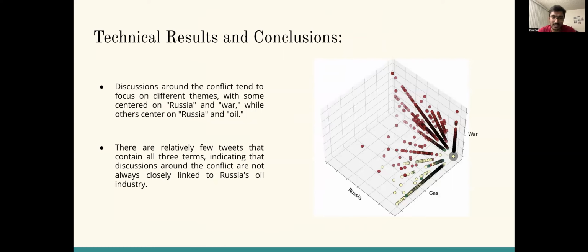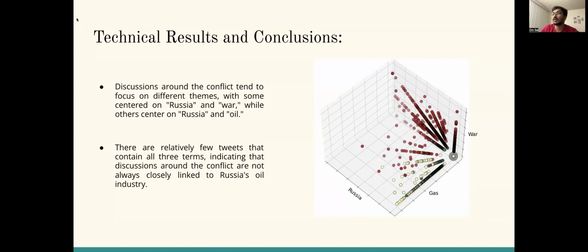Discussions around the conflict tend to focus on different themes, with some centered on Russia and war, while others are centered on Russia and oil. There are really few tweets that contain all three terms, indicating that discussions around the conflict are not always closely linked to Russia's oil industry. These findings indicate that the economic impacts of war extend beyond the oil market.